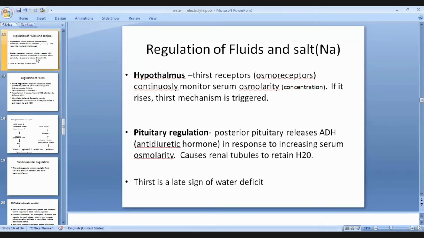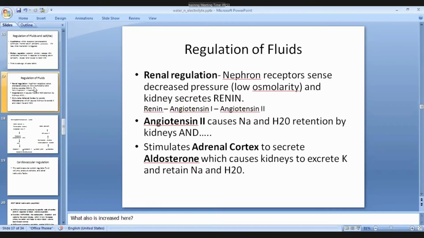And last note, thirst is the late sign of water deficit. When all the mechanisms of the body are working well, all those regulative mechanisms try to keep the water in a well balanced condition. But when they are not able to, the thirst center is triggered. So that may be the late sign of water deficit. And obviously at that time when you feel thirst, we tend to take fluid.